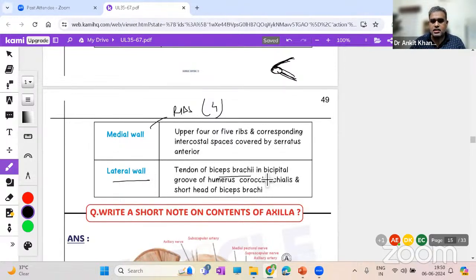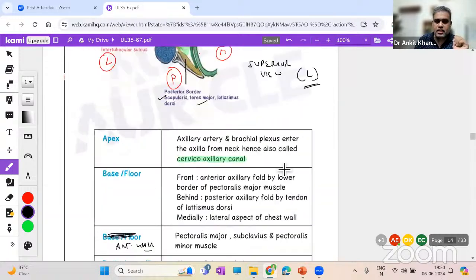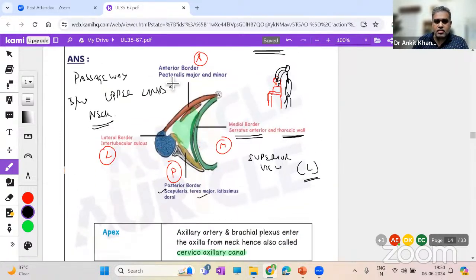So lateral wall is biceps in the bicipital groove. This bicipital groove is intertubercular sulcus. So lateral wall is that small sulcus. Why? Let me tell you again, show you this image. See, where is P major inserting? Into the lateral lip. This is the lateral lip. And where is T major inserting?